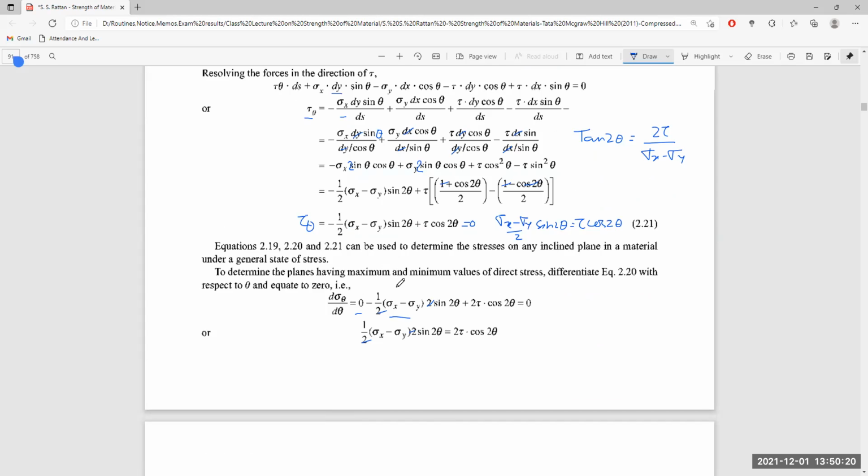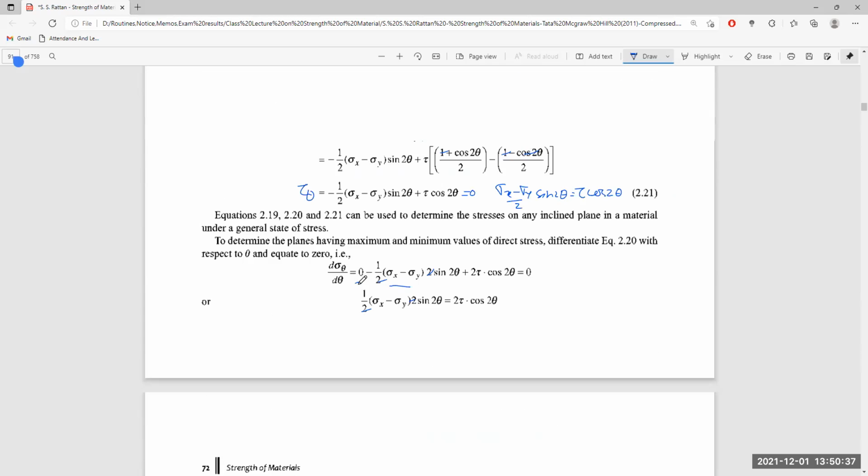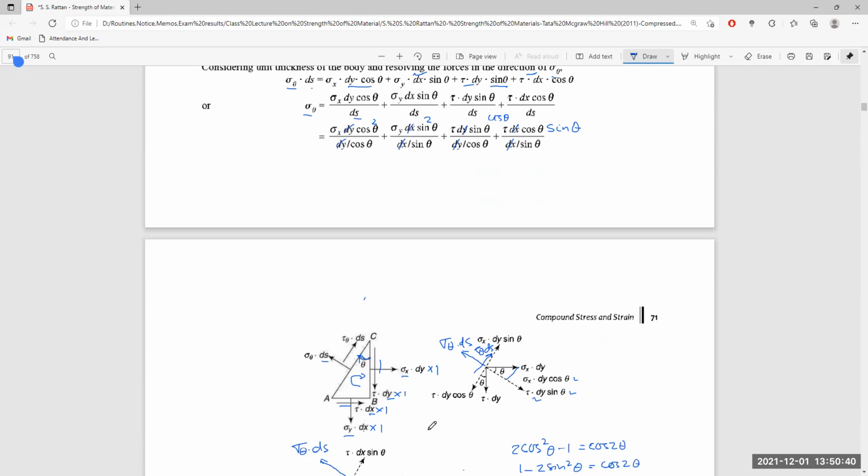Now let us determine the relation. Compressive stresses are negative, and the direction of the shear stress is clockwise on the vertical plane and counterclockwise on the horizontal plane. Direction of stress clockwise on the vertical plane, you see here what we have seen. This tangential or shear stress has direction in the clockwise, and tau, depending on this equation, is behaving in the anti-clockwise direction.